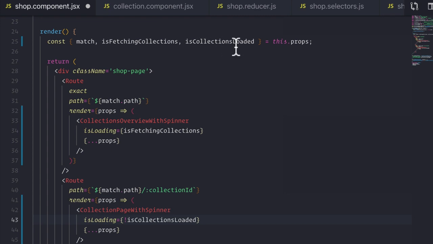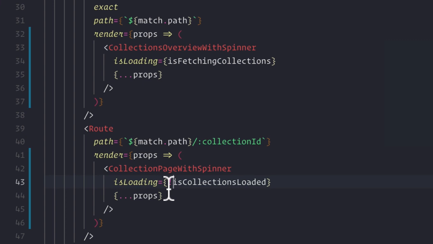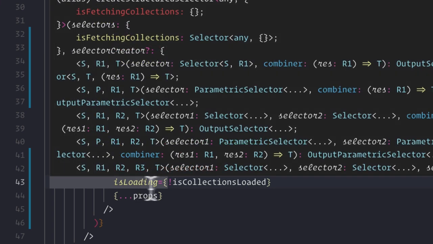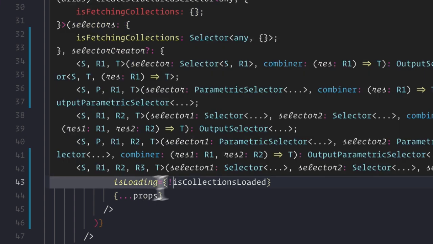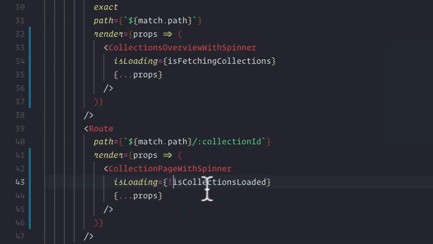So if isCollectionsLoaded is false, if we pass false into isLoading, we're just going to render our wrapper because our CollectionsPageWithSpinner only renders the spinner if isLoading is true, which means that if there's no collection, we want to tell it that it's true, which is why we need to reverse the value here.